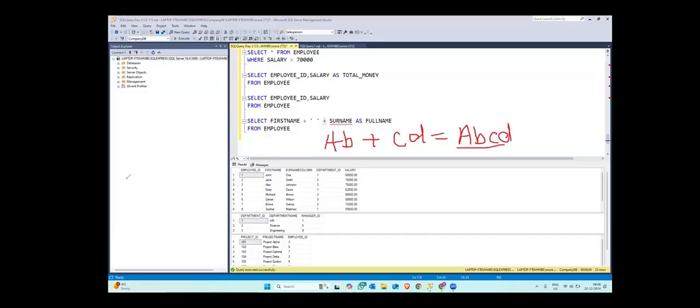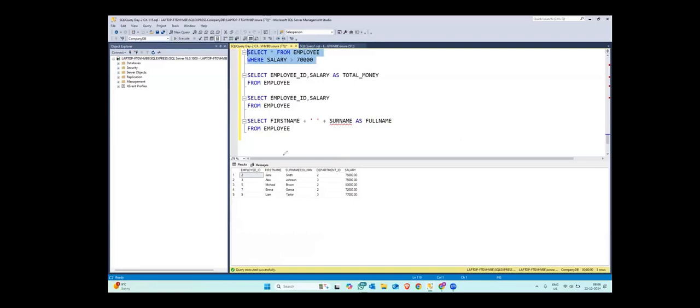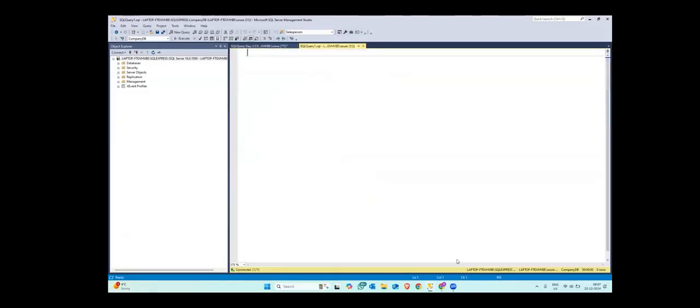So in the where clause, I just write select star from employee where salary is greater than 70,000. I will get all the details where salary is greater than 70,000, right? Similarly, if I write select employee ID, salary as total money, in this particular query my salary column will get the name total money. And then there was concatenation. So I will write select first name plus surname as full name, and it will concatenate both the names. So this is where we ended off in the last session.